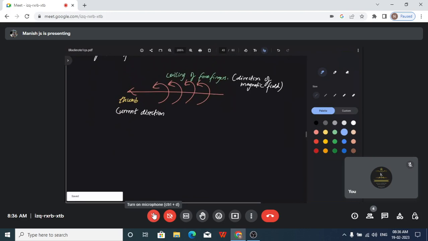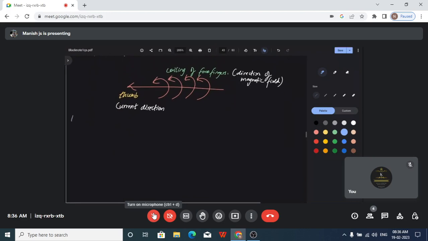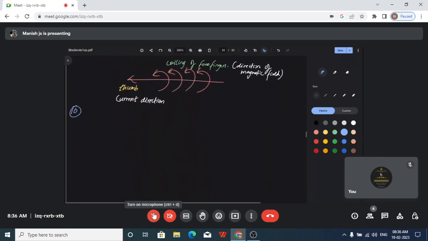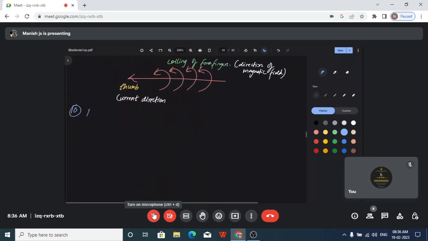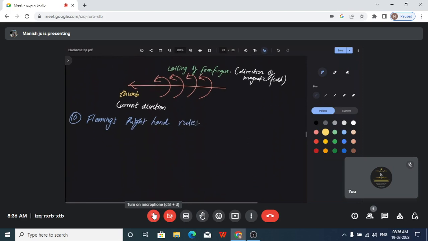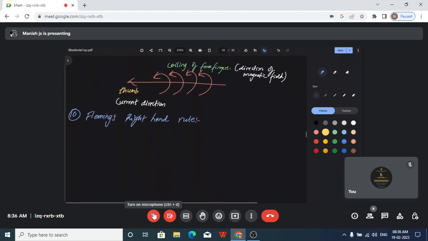Same way, we have Fleming's left hand rule also. That is opposite of the right hand rule. Okay, so we have Fleming's right hand rule. Left hand rule we have seen. Now we are going to see Fleming's right hand rule. Same way we are going to explain.